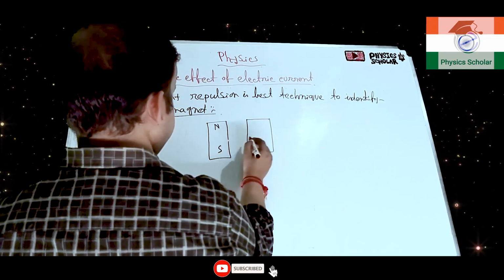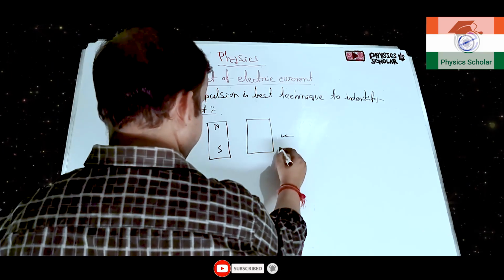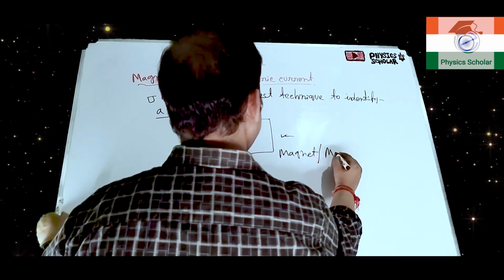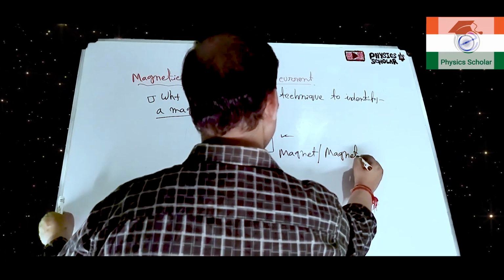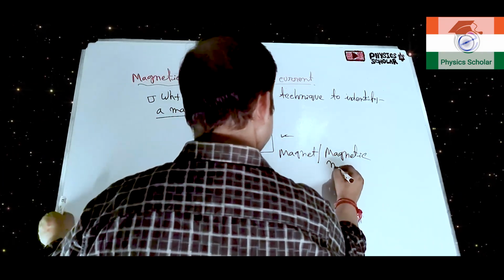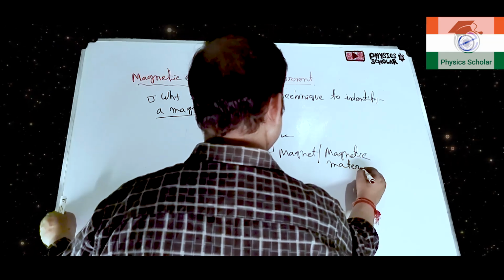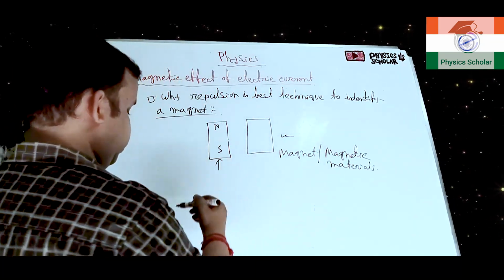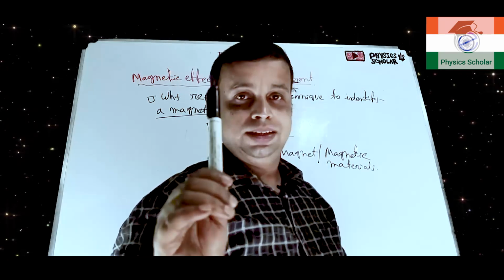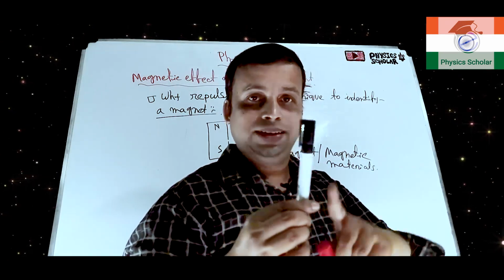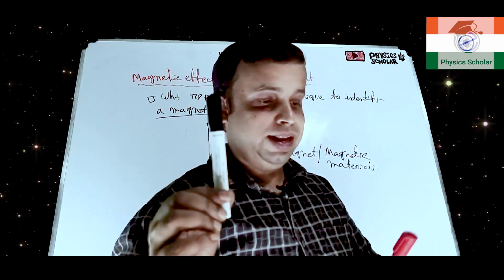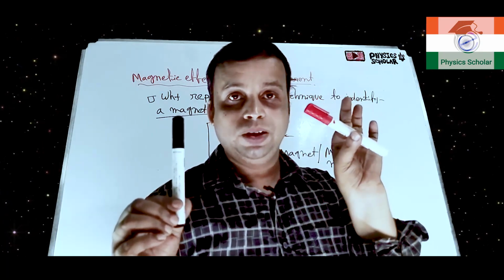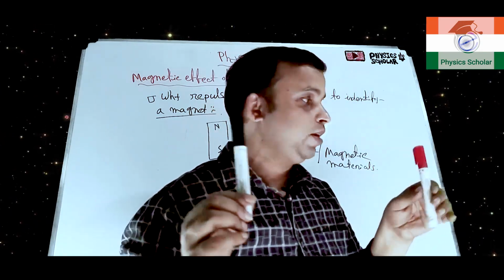One is a magnet and another we don't know whether it is a magnet or a magnetic material. Suppose this black color marker is a magnet, and for the red color marker we don't know whether it is a magnet or magnetic material.